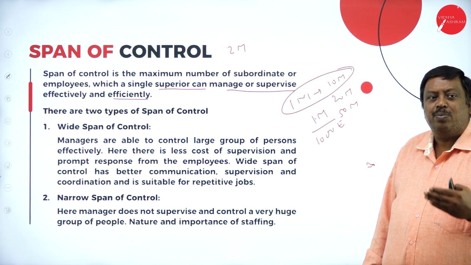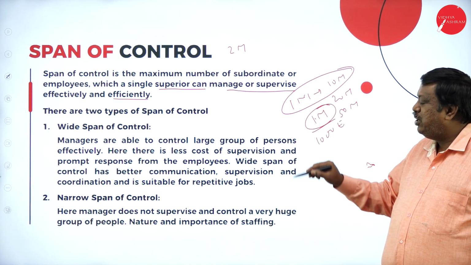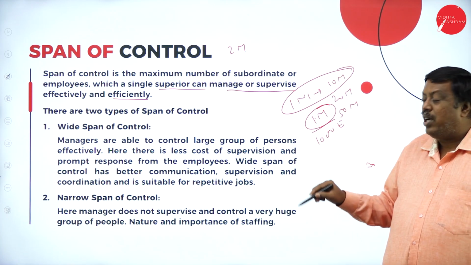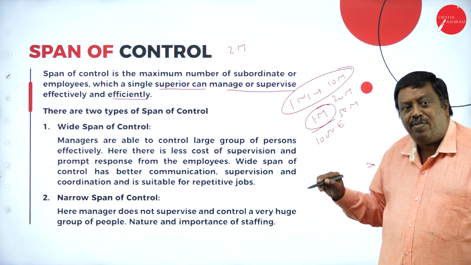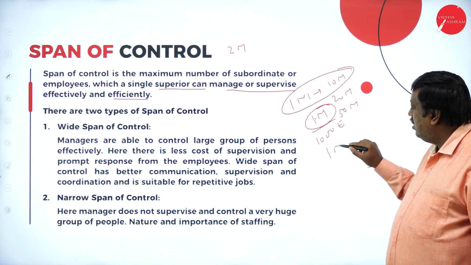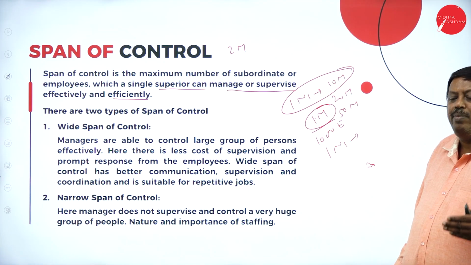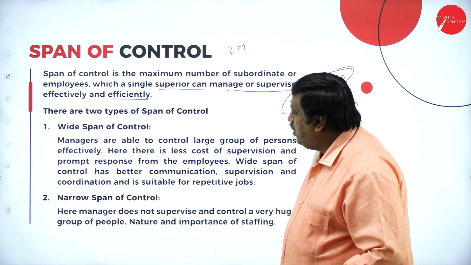So tomorrow they're going to blame the responsible person, the person who has taken the responsibility to control the 1,000 members. Instead of that, you can say that my capacity is such that I can manage only a certain number of members, not a huge number of members here. So this is a concept we have.